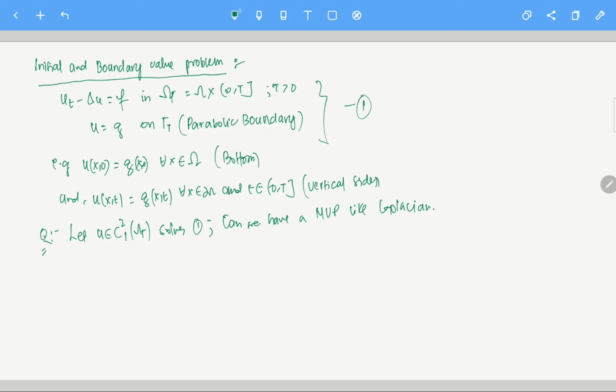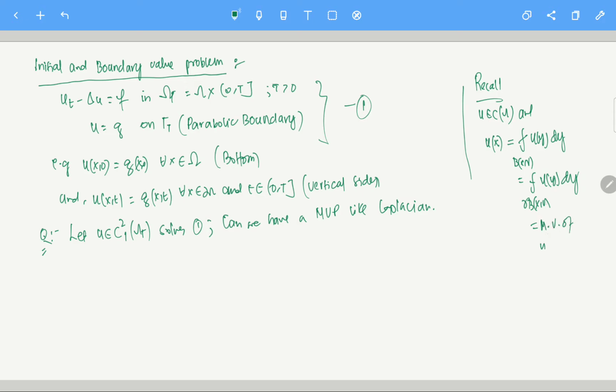That's the question. You remember in the Laplace equation, a small recall: we saw that if u is a continuous function in Omega and it satisfies this equation, then u of x equals the mean value of u over the ball B(x, r), the average of u(y) dy, and of course you can also have the boundary, the average over the boundary of B(x, r) of u(y) dy. So this is the mean value of u.